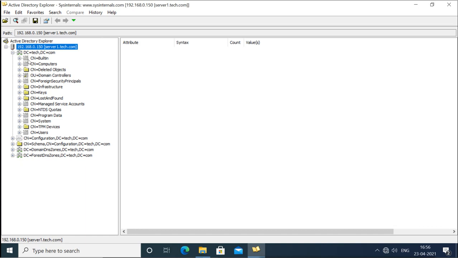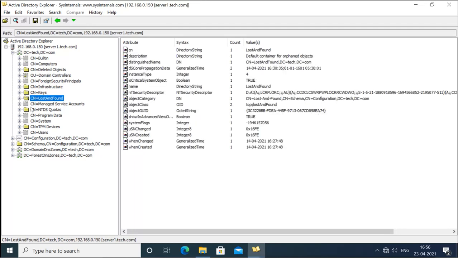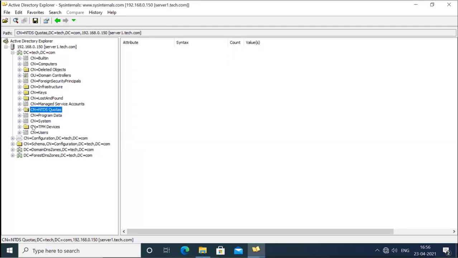It is showing more than the server is showing. In the server we are not seeing this many containers, it is showing some extra containers. These ones are extra containers which are showing here, which were not showing in that domain also. It was not showing, but it was there. These advanced options do not show automatically in Windows Active Directory.